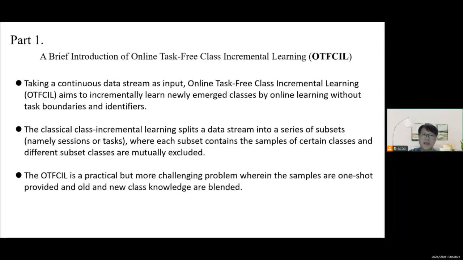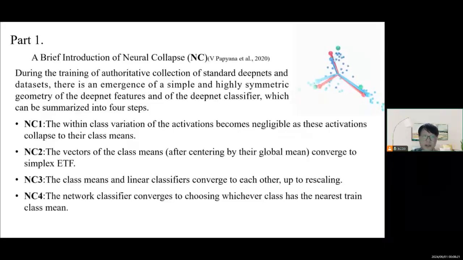The classical class incremental learning splits a data stream into a series of subsets, namely sessions or tasks, where each subset contains the samples of certain classes and different subset classes are mutually exclusive. The OTF-CIL is a practical but more challenging problem, wherein the samples are one-shot provided and old and new class knowledge are blended. Neural collapse is a theory proposed in 2020.